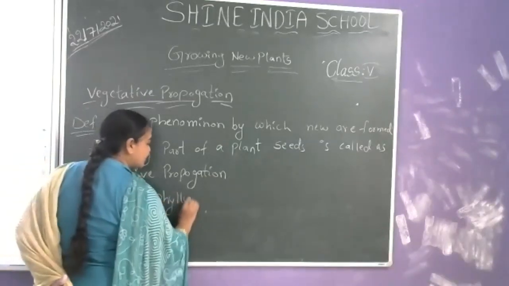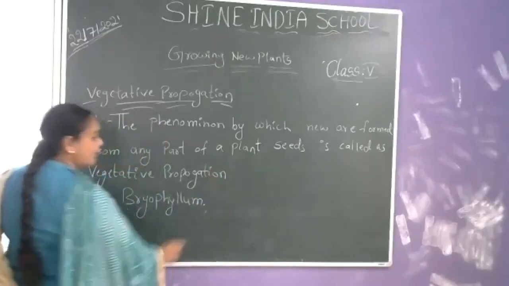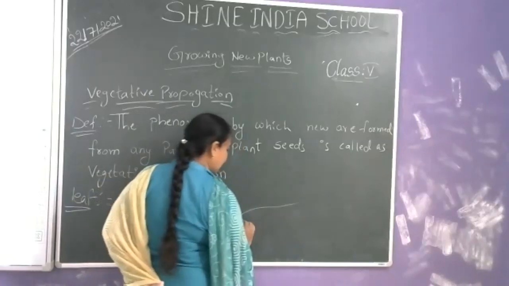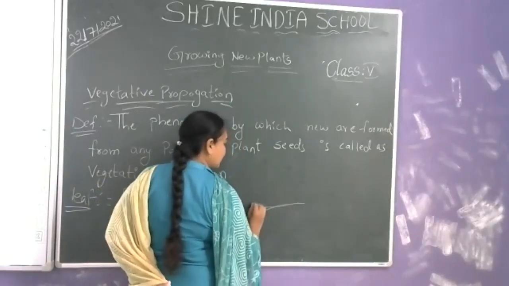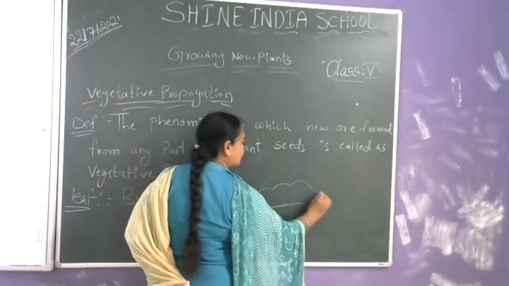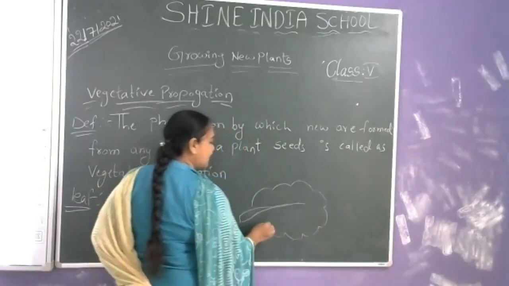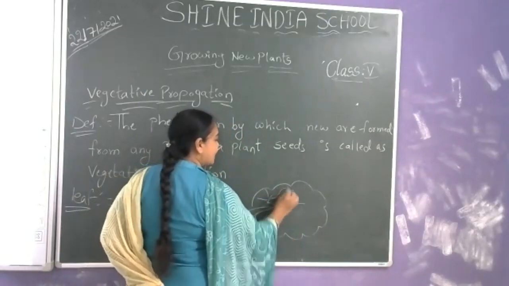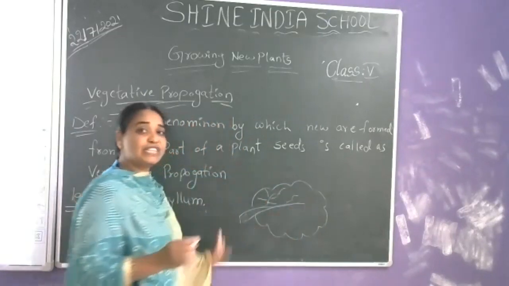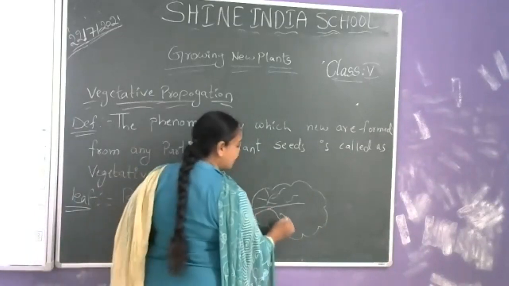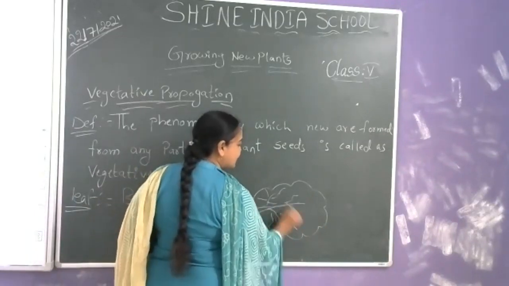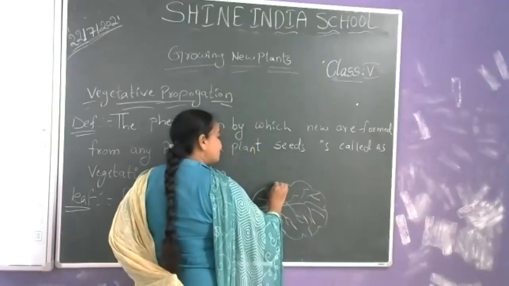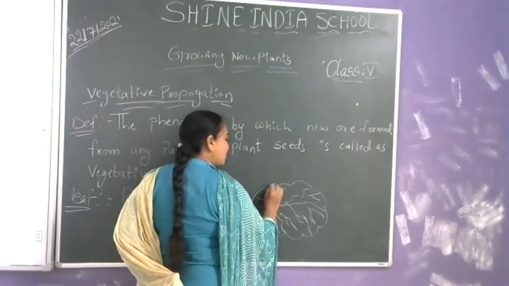Bryophyllum is a leaf. From the leaf, new plants are arising. On the edges of the bryophyllum leaf, small buds are forming.